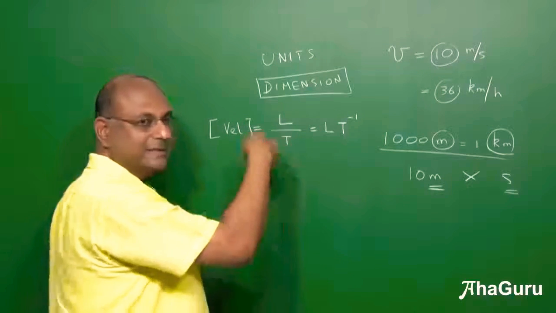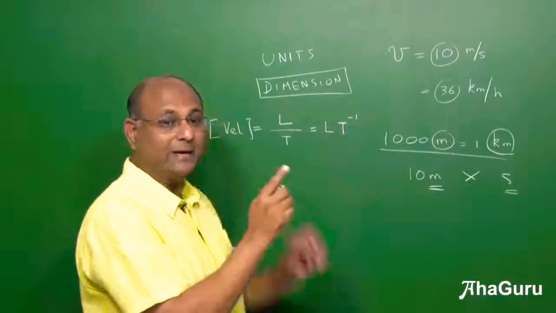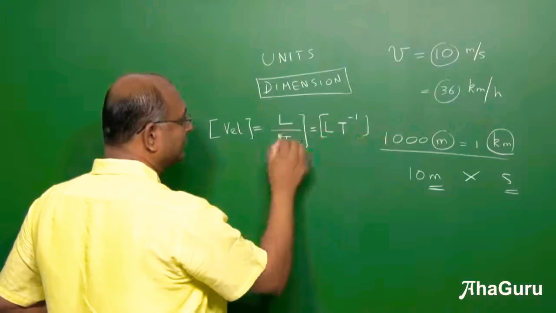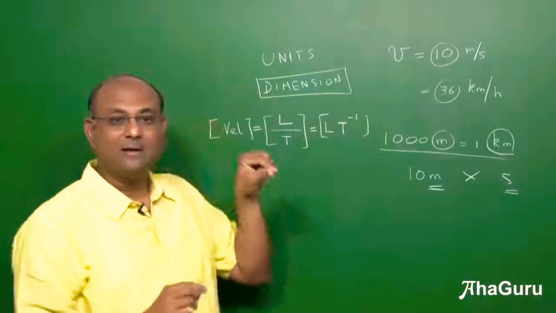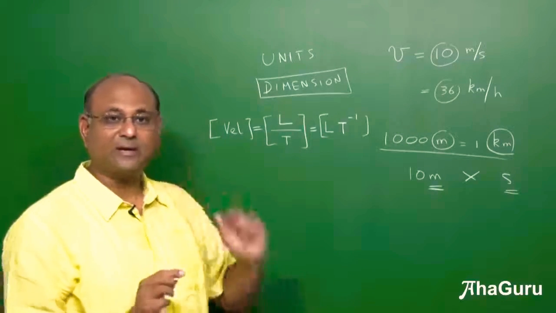You know that 1 by t is t power minus 1, so we'll write it like this. Sometimes we'll put a bracket around it to say we are not talking about units, we are talking about dimensions. So the dimension of velocity is length by time. L stands for length, t stands for time.